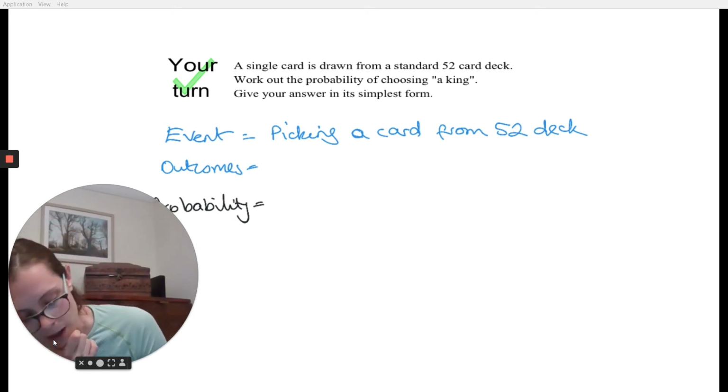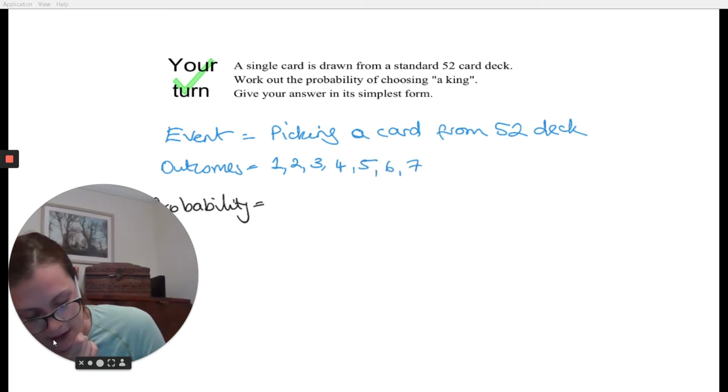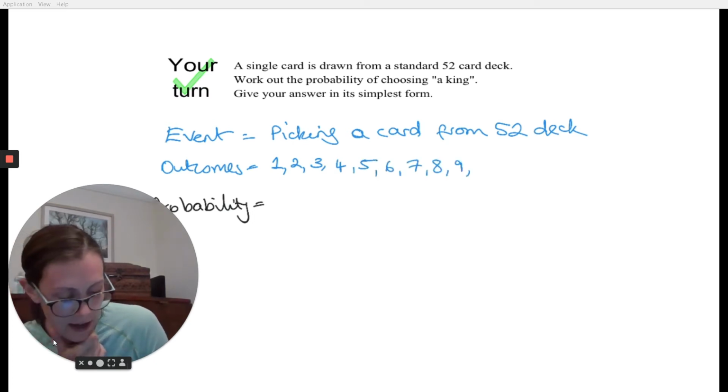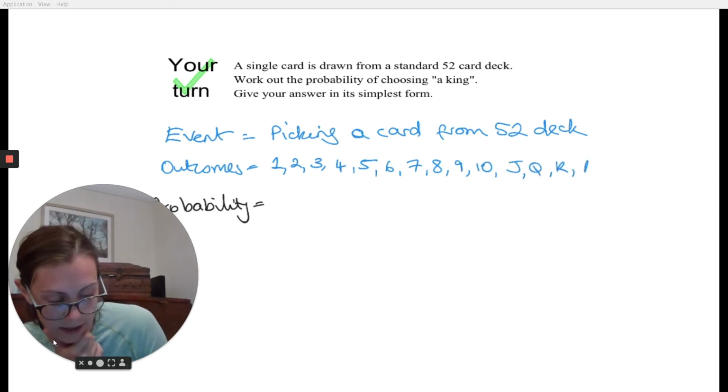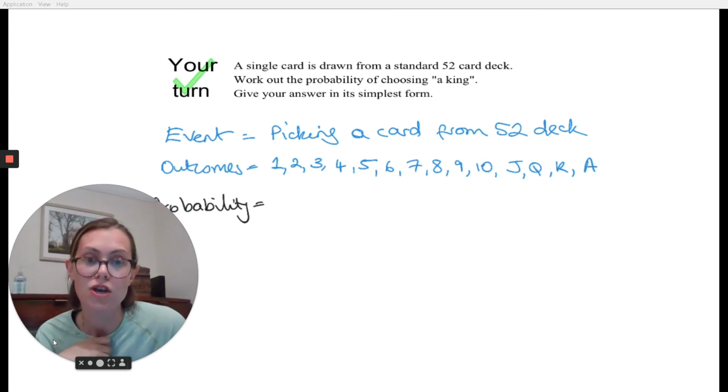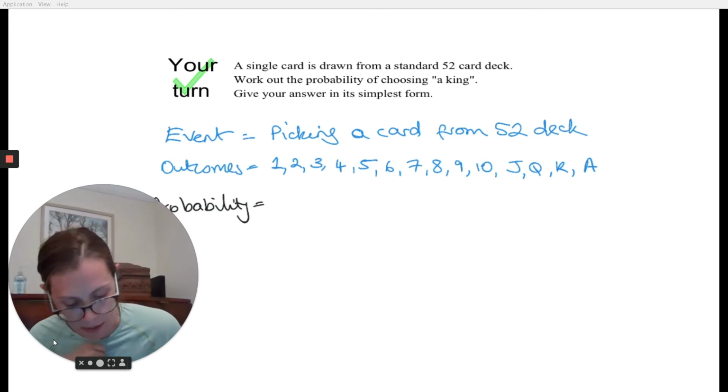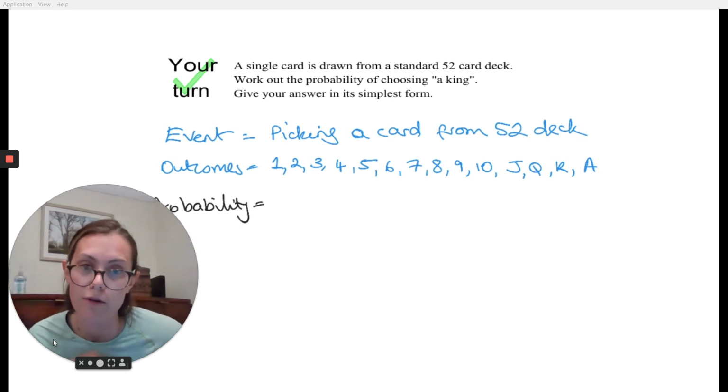So your outcomes, and there are a few here, are going to be you could get a 1, a 2, a 3, a 4, 5, 6, 7, 8, 9, 10, and then you get a jack, queen, king, and don't forget the ace. So there are all your possible outcomes. So here you've actually got 14 different outcomes.